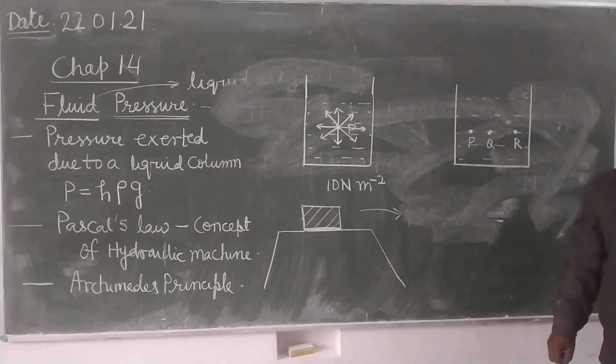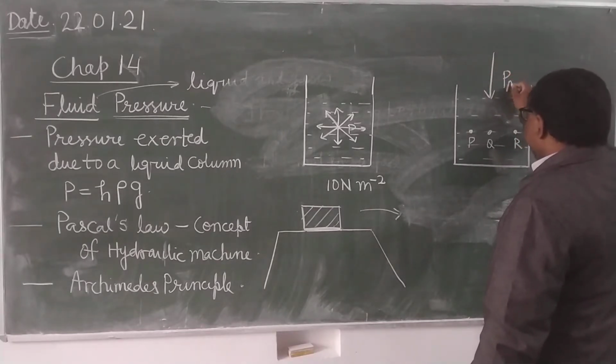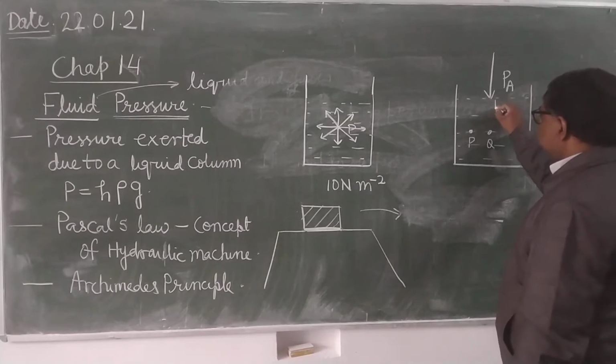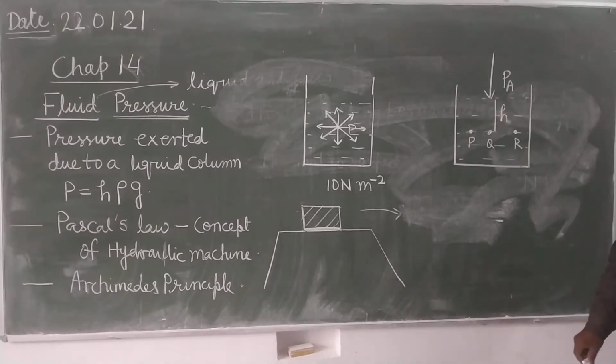If you have to find the total pressure at any point, then it will be equal to what? It is the atmospheric pressure plus the pressure because of this height of liquid column. What will be the pressure exerted by this height of liquid column? Who can tell? Pressure exerted by H height of liquid column is given by P equals H into rho into G.